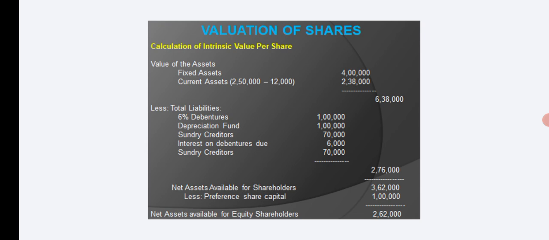Now you are getting value per share. So we are calculating value per share only for the equity shares. So total fund available to the equity shareholders is 2,62,000. That will be divided by number of equity shares, that is 30,000. The amount that you are getting as a result is called value per share.